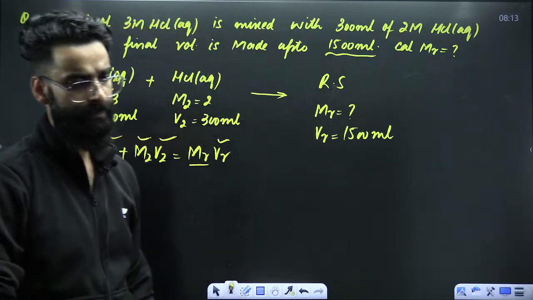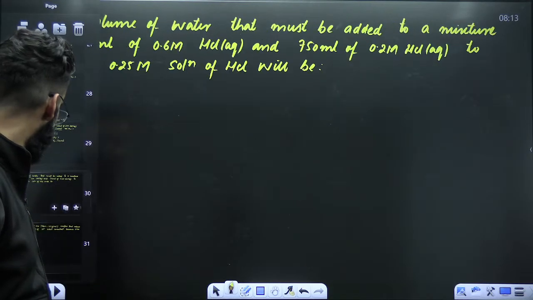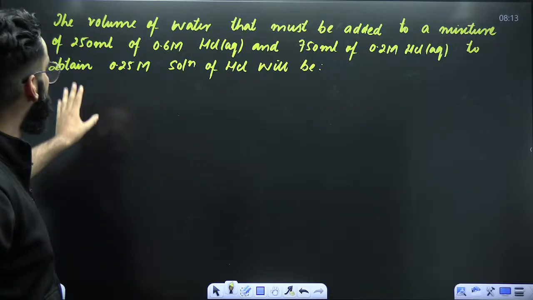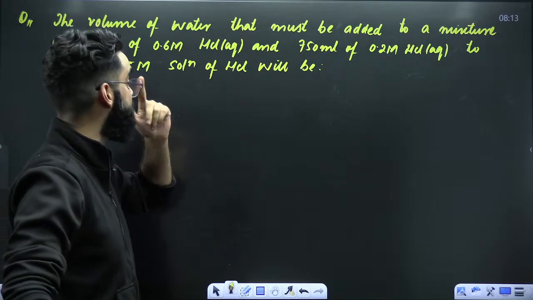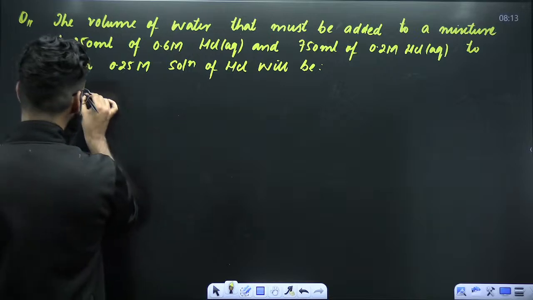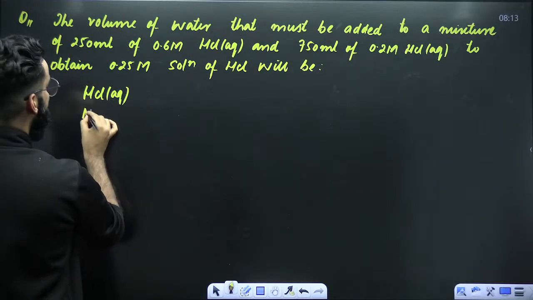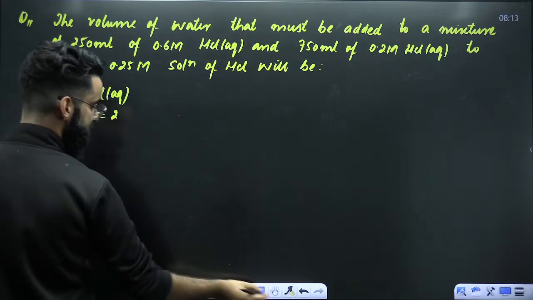Perfect. Moving on to one more question. The volume of water that must be added to a mixture of this and this to obtain a 0.25 molar solution of HCl will be. What does it mean? Try to understand. As per the question, you have got an HCl aqueous solution whose molarity I'm representing with M1, that is given to me as 0.6 molar.